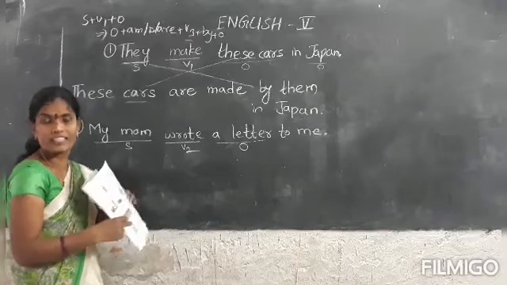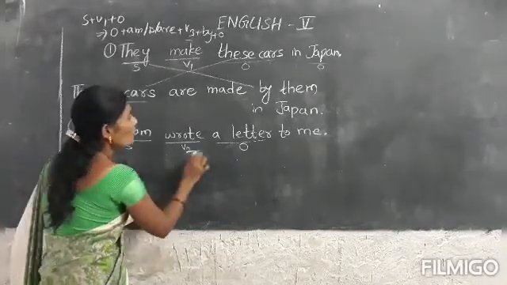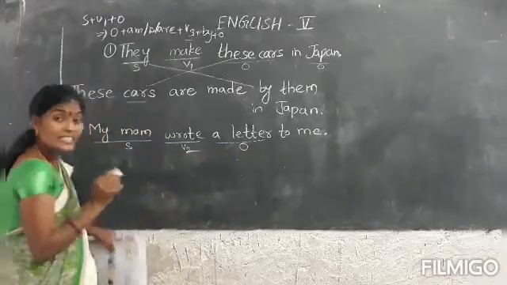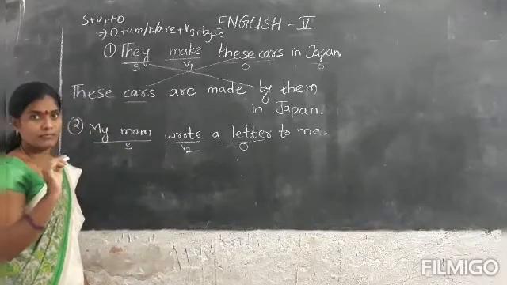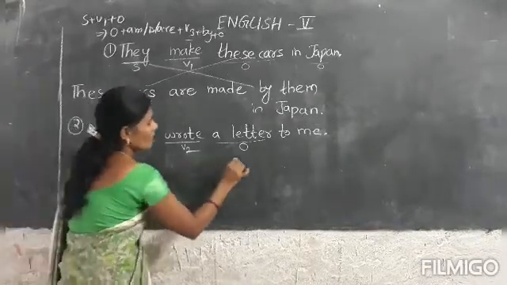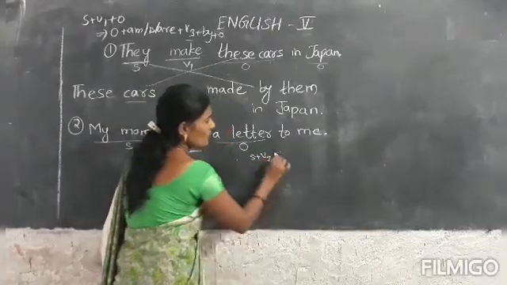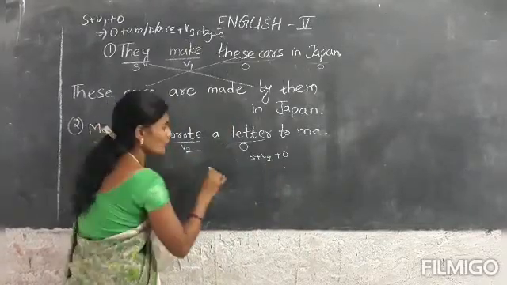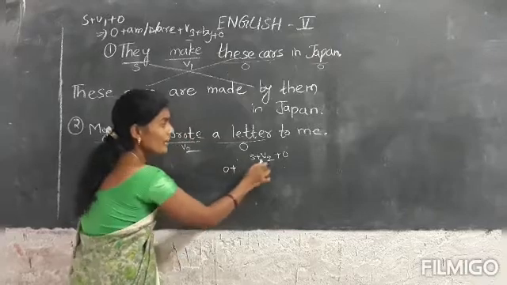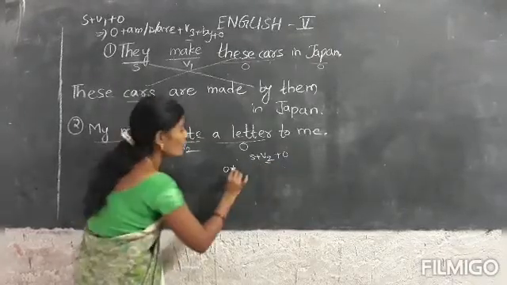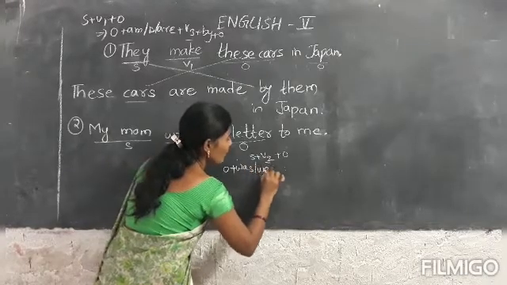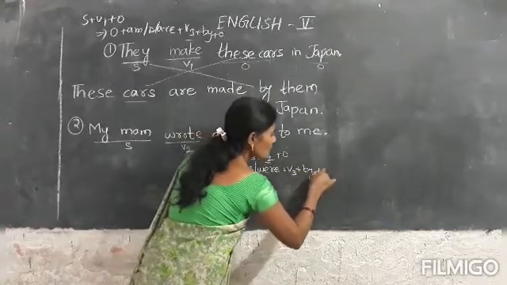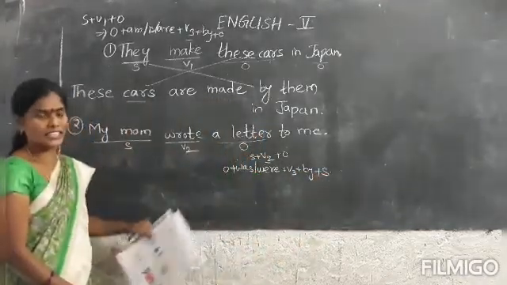Workbook page number 38. My mom wrote a letter to me. Amma, subject plus verb plus object, which means this is the simple past tense. Subject plus V2 plus object is the simple past tense structure. When we are changing into passive, object plus past tense helping verbs, we have to take was, were. Was, were plus verb third form plus by plus subject. We have to change like this.